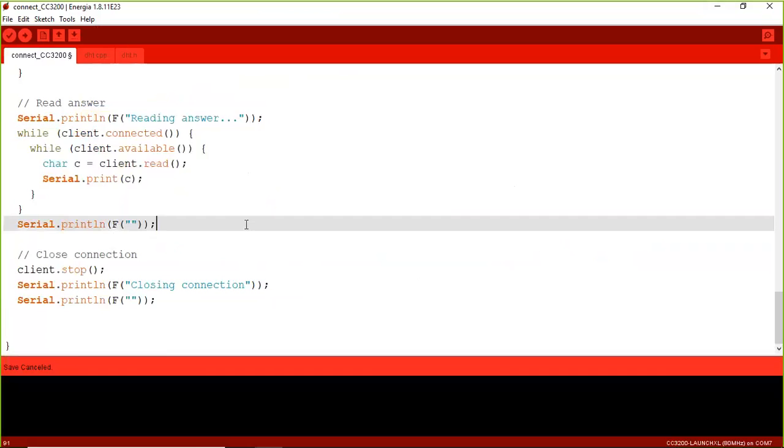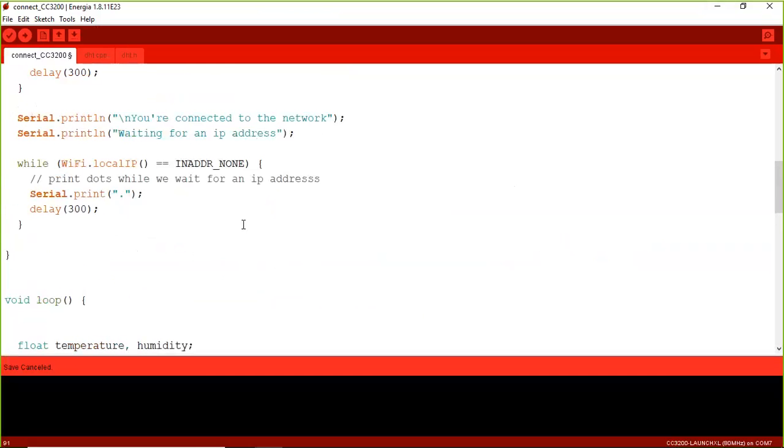Now, I have connected my board with this system, and I'm going to compile this code.